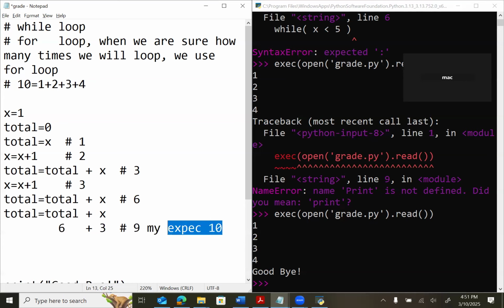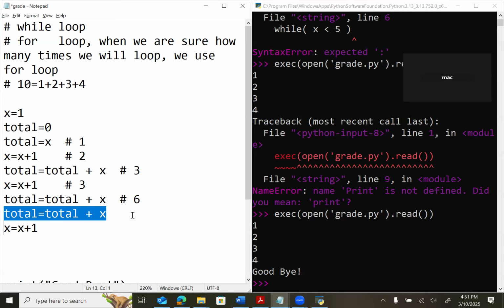We have to change x. Where? We said x equal x plus 1, then we said total equal total plus x. So you want me to put this statement under the x? Yes.